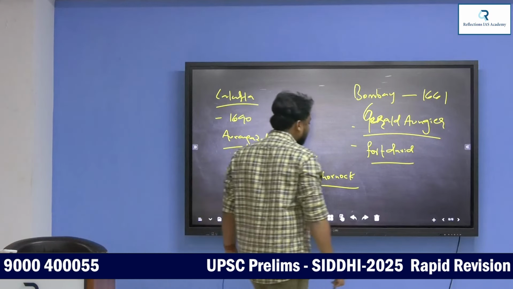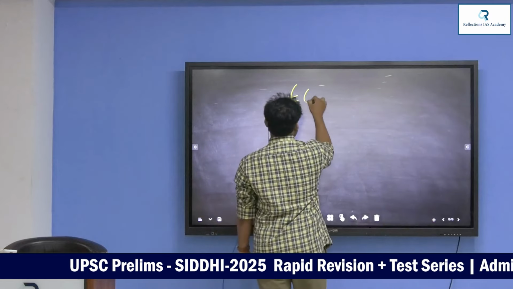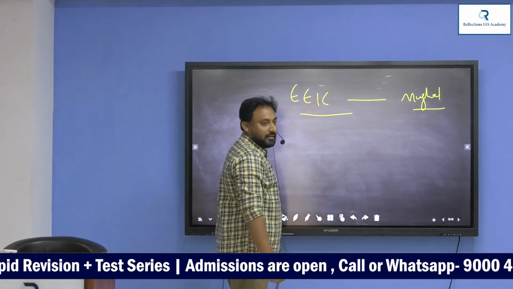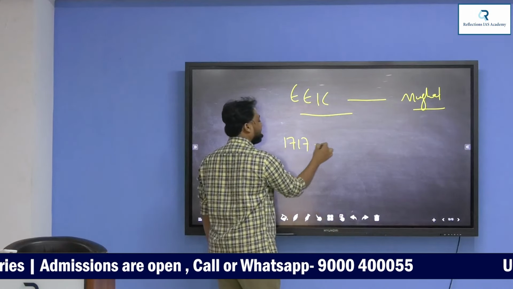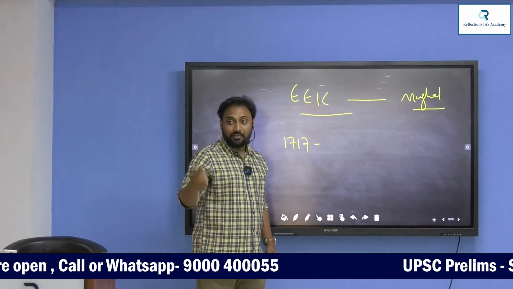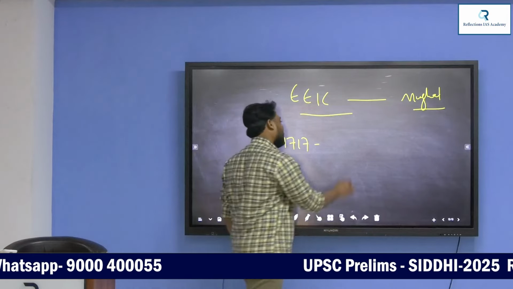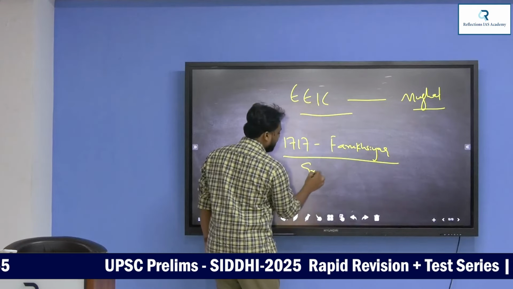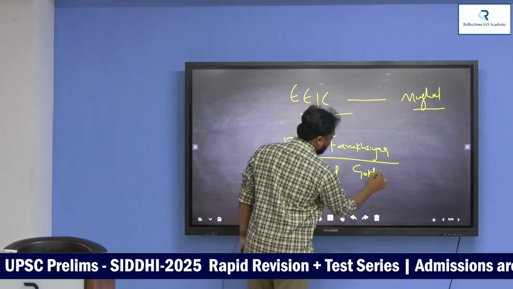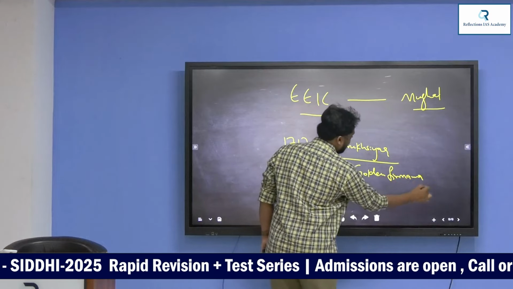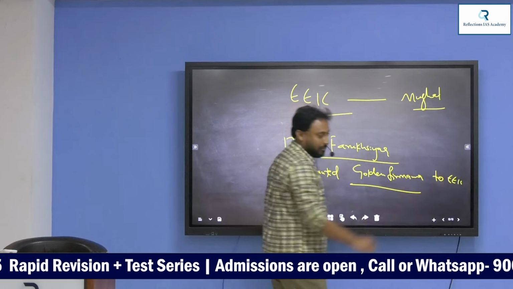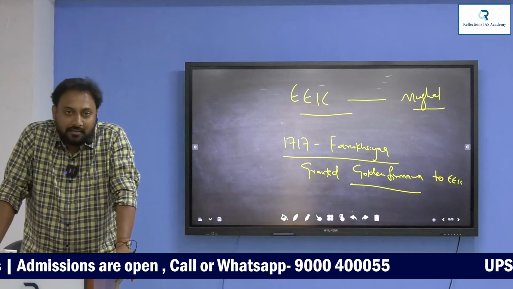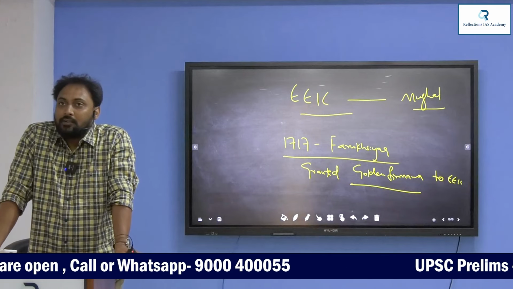What is the relation between the English East India Company and the Mughals? The relation between them is in 1717, after the death of Aurangzeb, during the later Mughals. The Mughal Emperor Farrukh Siyar, in 1717, granted the Golden Farmana to the English East India Company. Very, very important. 1717.